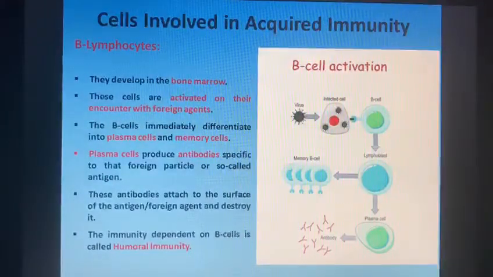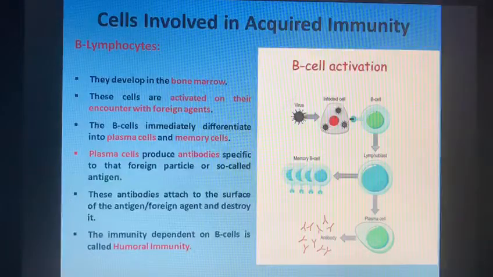Next, we will study the types of cells involved in acquired or adaptive immunity. The acquired immunity involves two types of cells, B cells and T cells. First of all, we will study B cells, or B lymphocytes. B cells, which develop in our bone marrow, get activated on their encounter with pathogens or any foreign agent or particle. After activation, B lymphocytes differentiate into two types of cells, that is plasma cells and memory cells, as shown in the figure here.